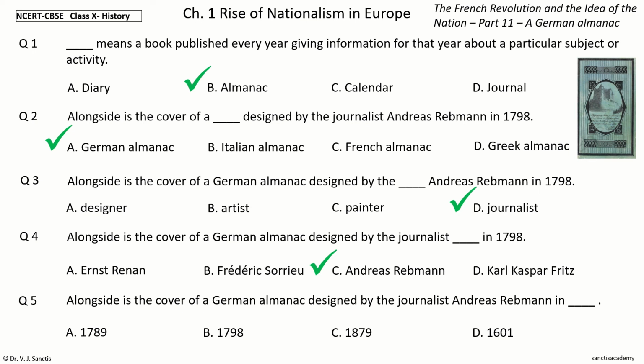Your time to choose. And the answer is 1798. So, alongside is the cover of a German almanac designed by the journalist Andreas Rebmann in 1798.